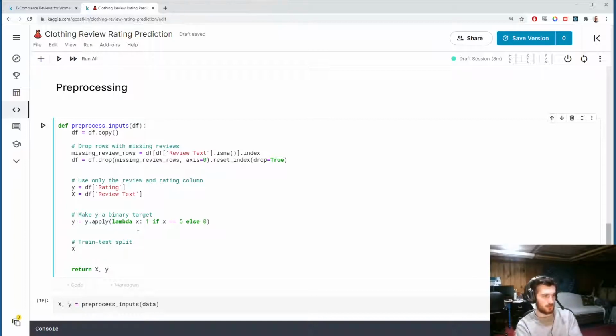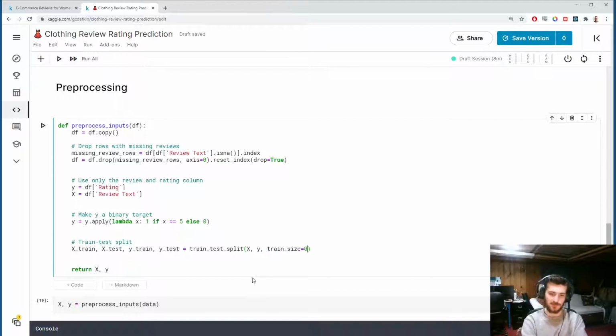So we will now create 4 new sets of the data: xtrain, xtest, ytrain, ytest. That will come from the train test split function that I imported earlier from sklearn. We'll just pass in x and y and specify a train size. So we'll send 70% of the data to the train set. The other 30% can go in the test set. I'll include shuffle equals true and give it a random state. Shuffle equals true is on by default, but I'm just including it so we can see. This function will shuffle the data first and then make the split. And because it's doing a random shuffle, I'm including a random state so we can reproduce the results.